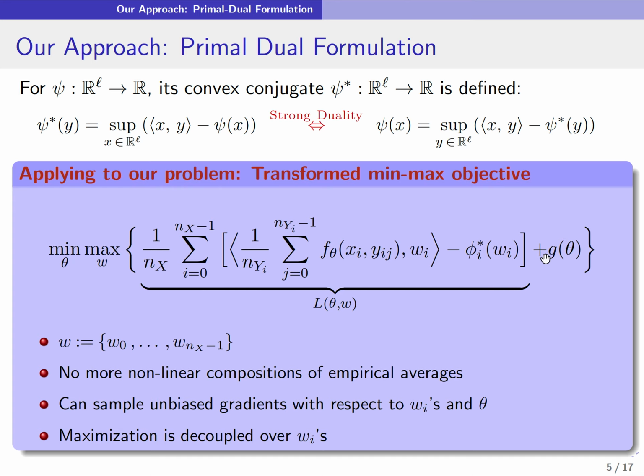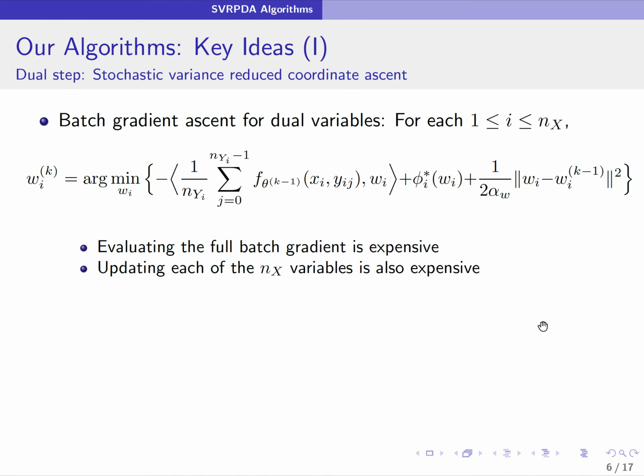We can sample unbiased gradients with respect to both the primal and dual variables. And moreover, the maximization is decoupled with respect to the dual variables so that we can maximize over all the dual variables in a distributed manner.